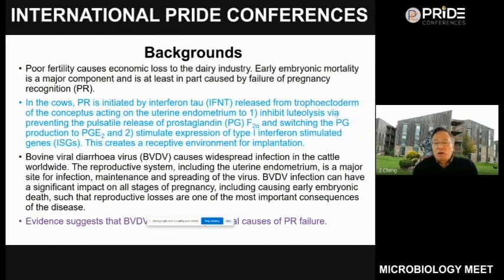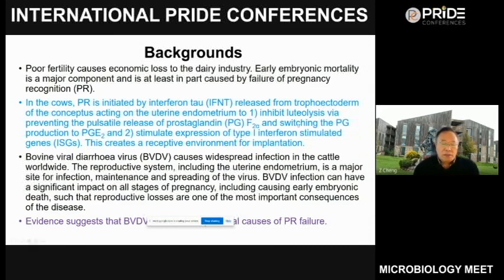BVDV causes widespread infection in cattle worldwide. The reproductive system, including the uterine endometrium, is a major site of infection, maintenance, and spread of the virus. BVDV infection may have a significant impact in all stages of pregnancy, including causing early embryonic death, such that reproductive losses are one of the most important consequences of the disease.